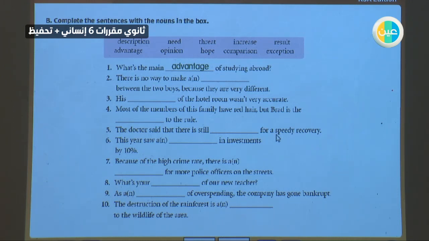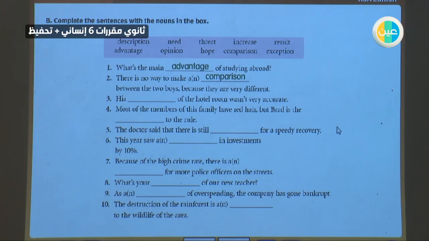There is no way to make a comparison between the two boys because they are very different. You cannot make any comparison between them because they are different. For sure, comparison. We don't compare different things. We compare similar things to see what is different between them.